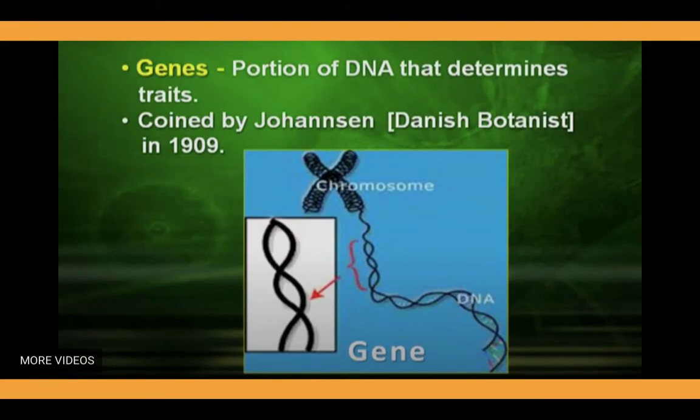The next important term is gene. Gene is the basic unit of heredity, the portion of DNA that determines traits, and the term was coined by Johannsen, a Danish botanist, in 1909.